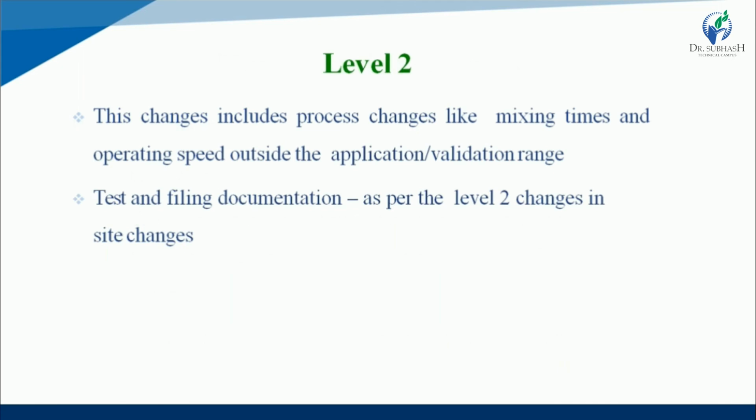In level 2 changes, these changes include process changes like mixing time, operating speed outside the application. So in level 2, for process changes, first one is mixing time. Second one is operating speed outside the application or validation range, and test and filing documentation as per level 2 changes that is already specified in site changes.